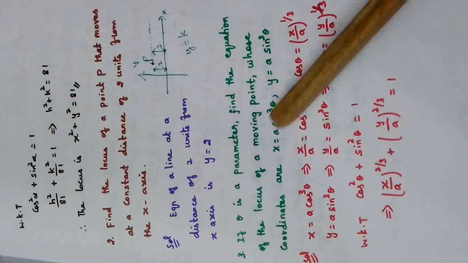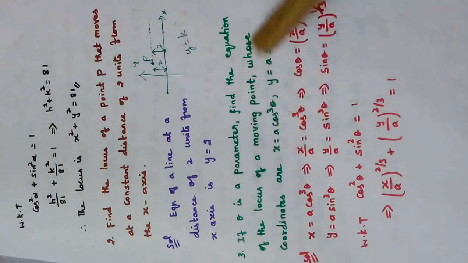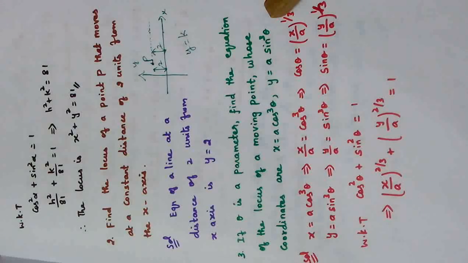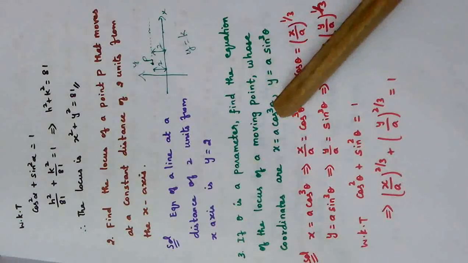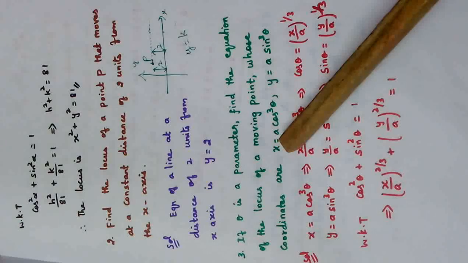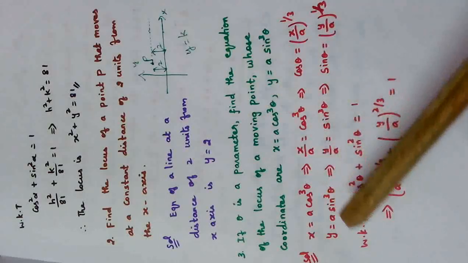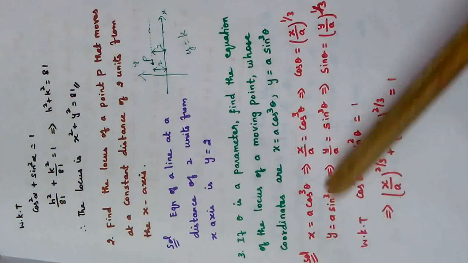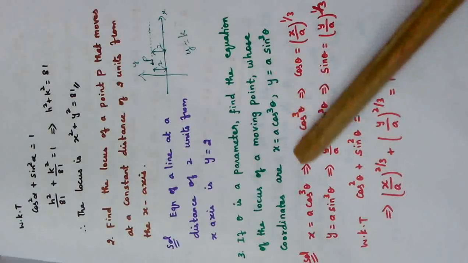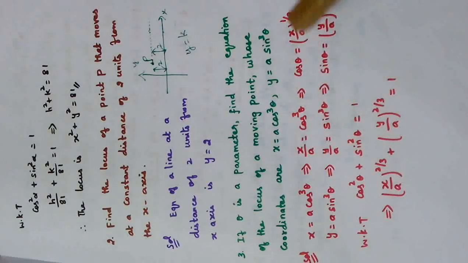Bring this power 3 to the other side, it will reciprocate, so 3 becomes 1 by 3. The power 3 goes to the other side and becomes reciprocal, so cos theta is equal to x by a power 1 by 3. Same way, bringing a to the other side, power 3 to the other side, sin theta will be equal to y by a power 1 by 3.